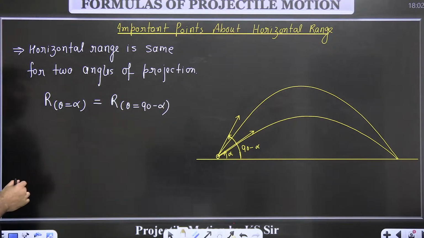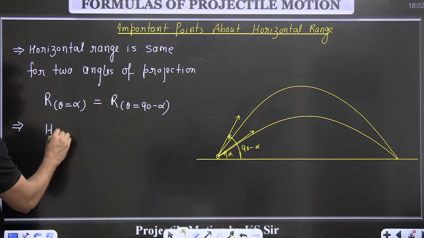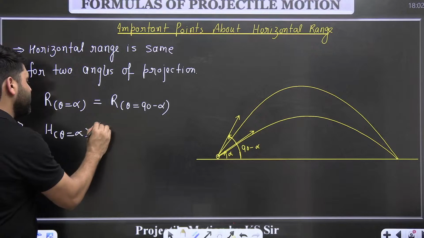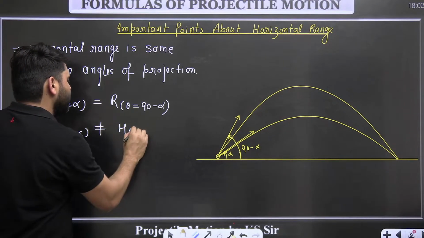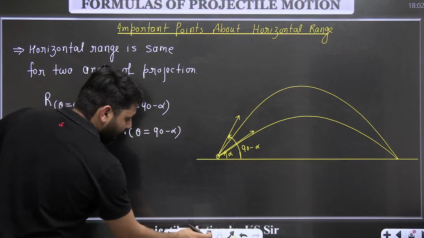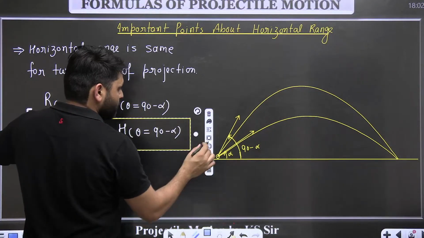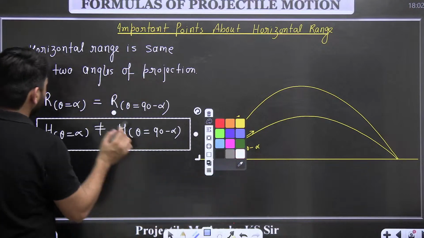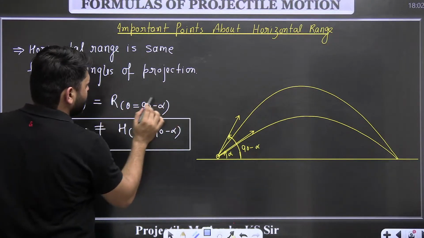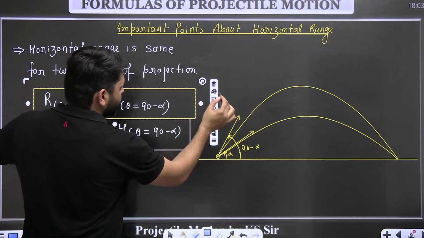And these two angles are called the complementary angles, but H is not same. H for theta equal to alpha is not equal to H for theta equal to 90 minus alpha. The maximum height will be different for both the angles, but the range will be same for two angles which are complementary angles.